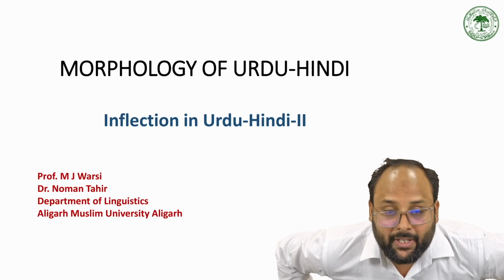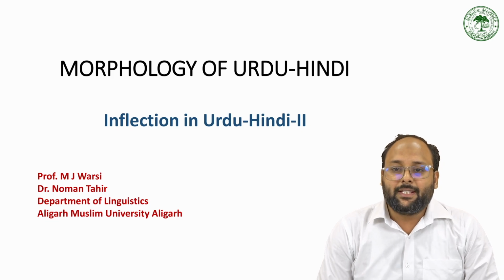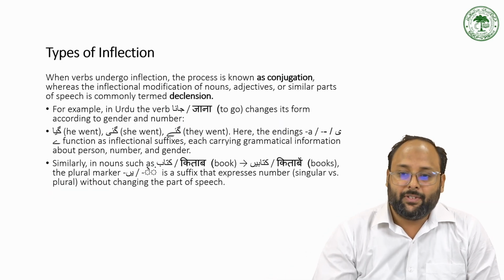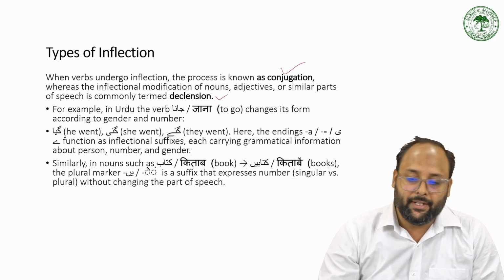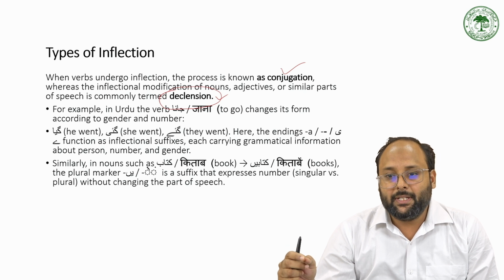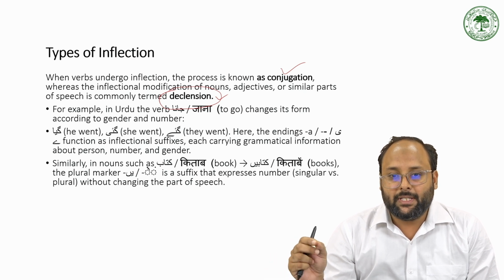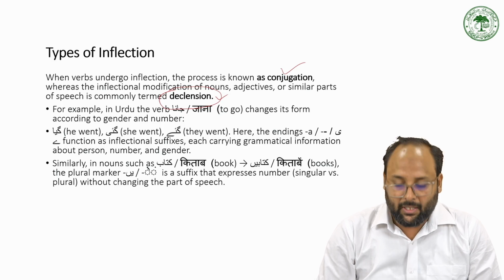In this topic, the inflection in Urdu Hindi, we are discussing the two types of inflection. One is the conjugation and the other is the declension. When we have a change in the verb like jana, so it becomes gaya, it becomes gai, it becomes gaye. So that is the change in this verb. It comes under the conjugation.